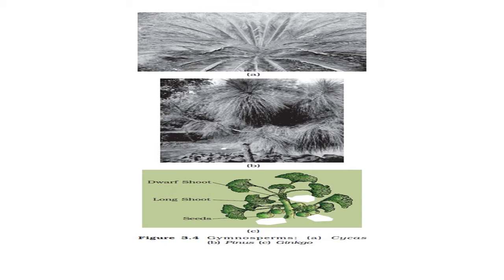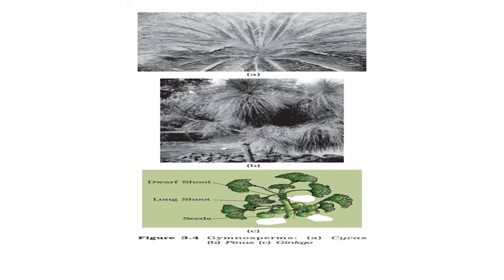So the first figure is Cycas, the second is Pinus from gymnosperms, and the third example is the gymnosperm Ginkgo plant. Here a different structure is observed. In the Ginkgo plant, two types of shoots are there, dwarf shoot and long shoot.